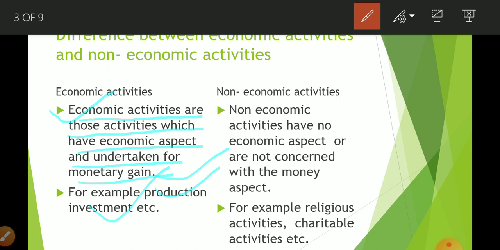Now what is non-economic activity? Non-economic activities have no economic aspect or are not concerned with the money aspect. In very simple language, if you are doing something and you are not thinking that in return you are going to get money, without receiving money, you are doing it for charity, for religious purpose, for humanity, then it is considered as a non-economic activity.